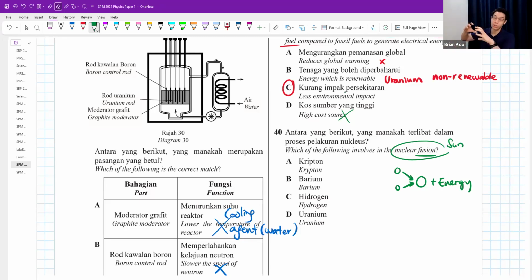That's why the sun is like a fireball, because so much nuclear fusion keeps on happening there. The sun is filled with hydrogen, the lightest atom that we know, the first in your periodic table. Very light hydrogen fuses together to form helium and gives you energy. That is nuclear fusion usually.